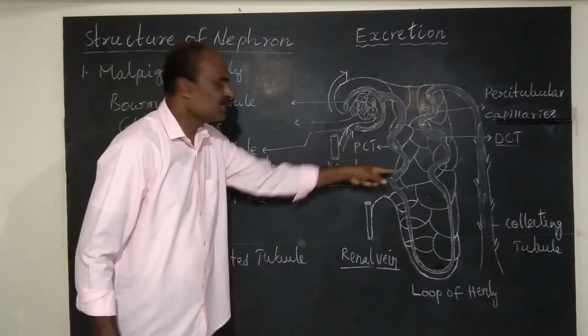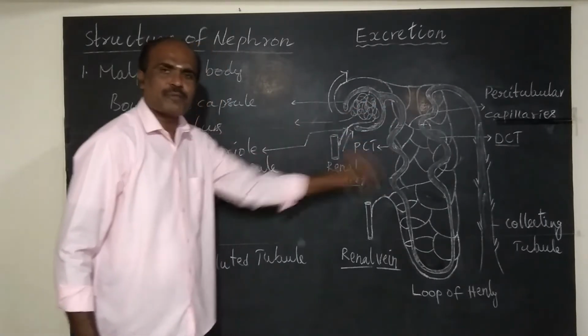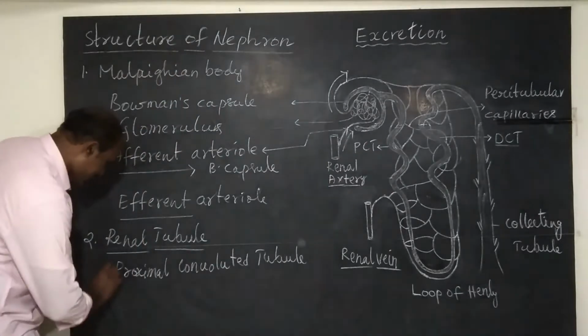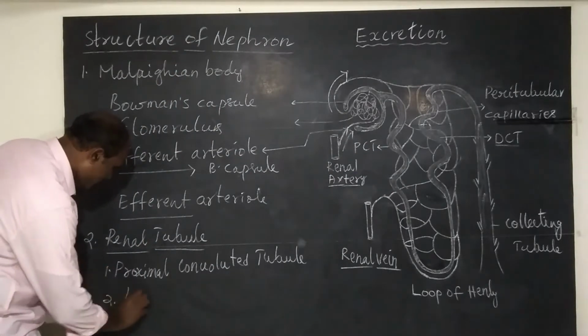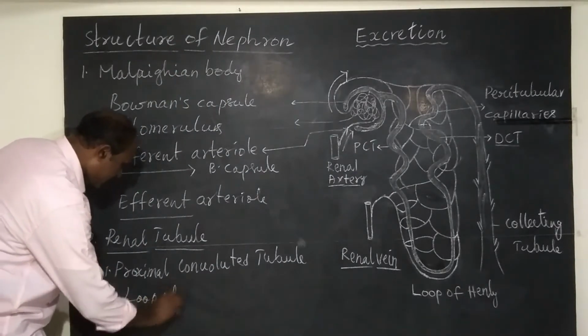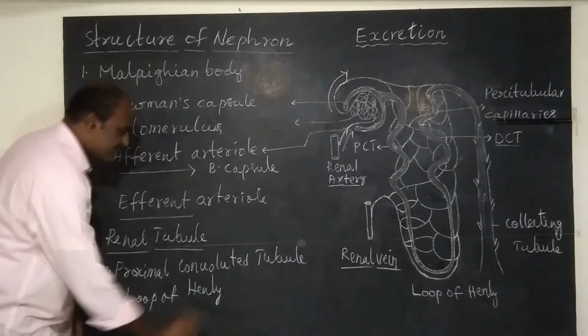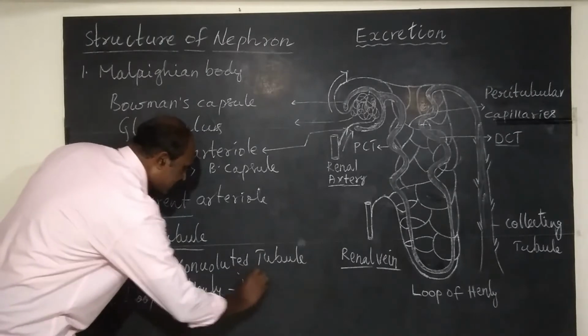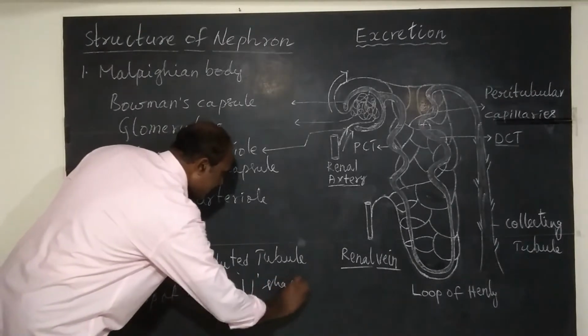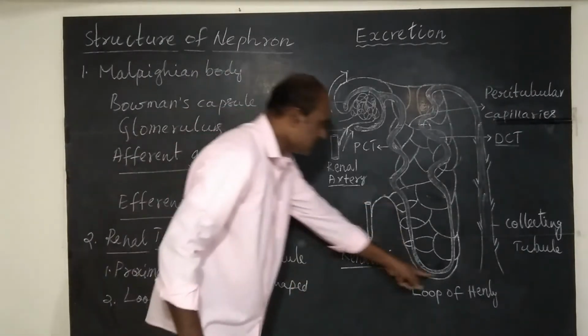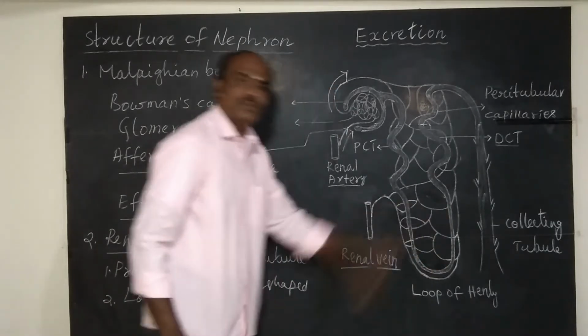It bends. Convoluted tubule. Then second one is loop of Henle. This loop of Henle is U-shaped. This is loop of Henle. It is U-shaped.